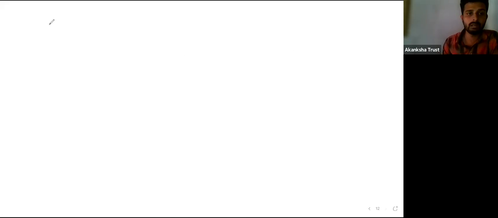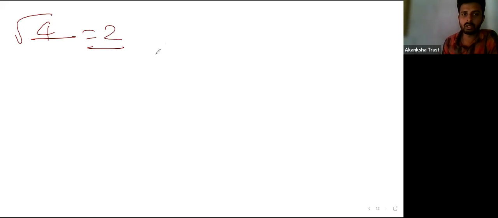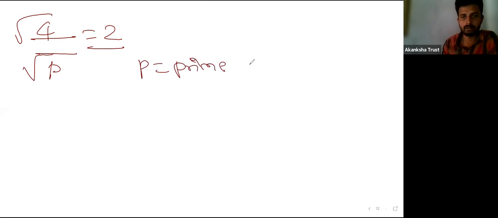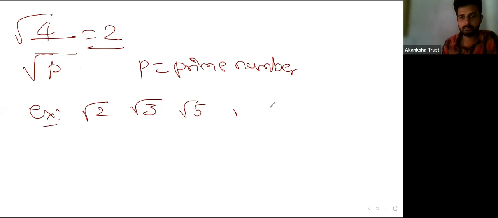Square root of 2, square root of 3, square root of 5. Square root of 4 can't be, because it gives you the integer 2. For example, if you take the square root of p, where p is a prime number, like square root of 2, 3, 5, 7, 11, we can give numerous examples.